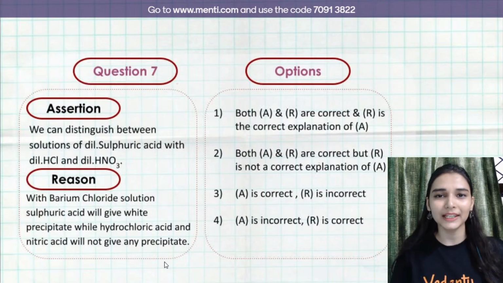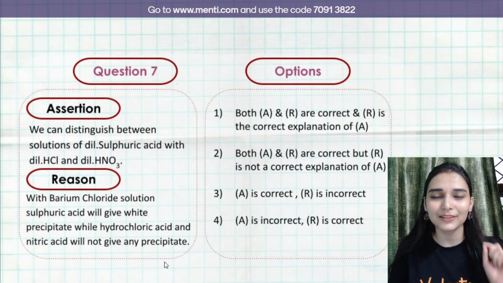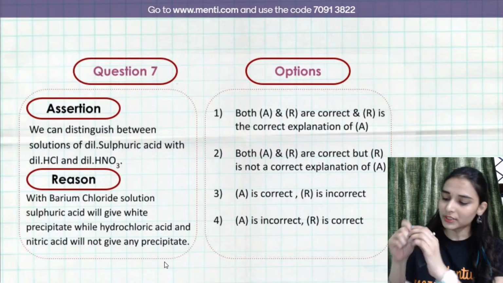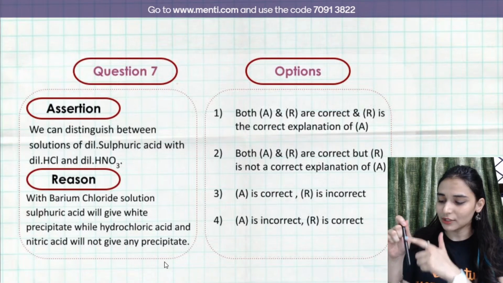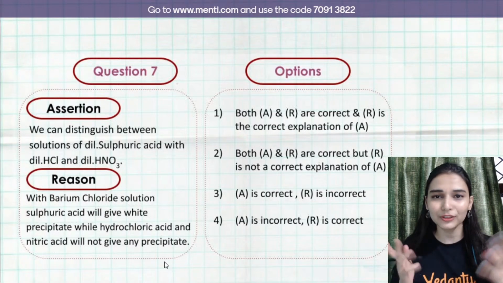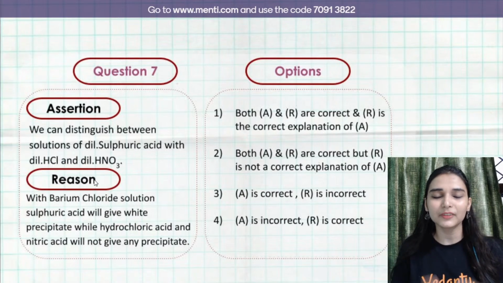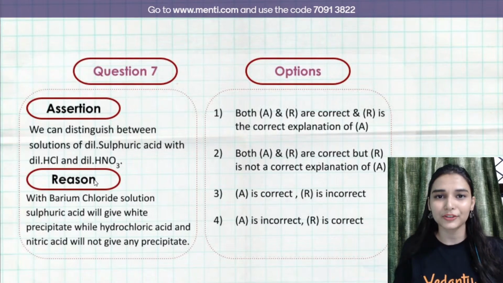So what will we get? We will be getting barium sulfate and hydrochloric acid. Now that barium sulfate will be obtained as a solid because it is water insoluble. So the moment you mix these two substances, you will get a white precipitate of barium sulfate at the bottom of the container. So that is precipitated out. If you take dilute hydrochloric acid with barium chloride, there will be no reaction. Double displacement cannot happen because the anion would be the same. Both of them have chloride ions, so there won't be any reaction.